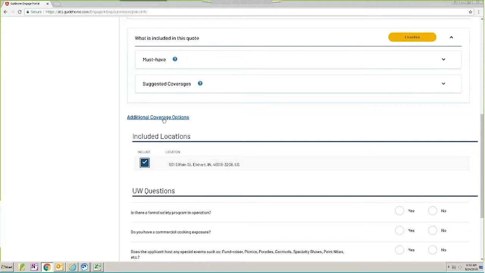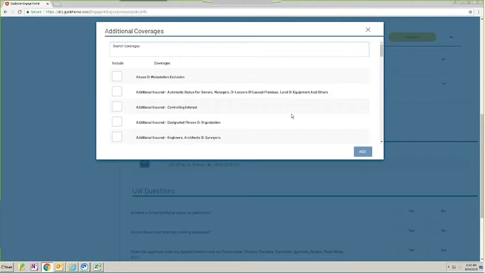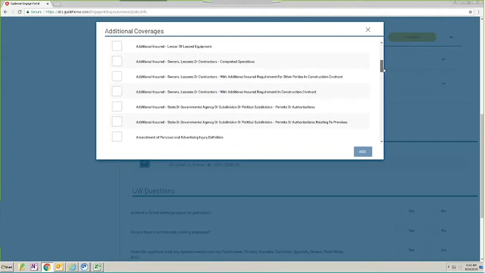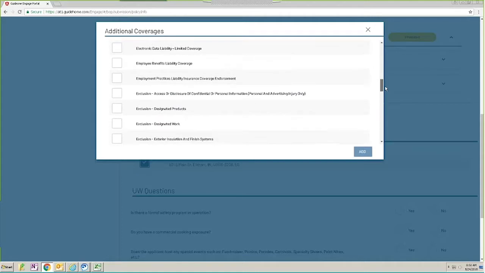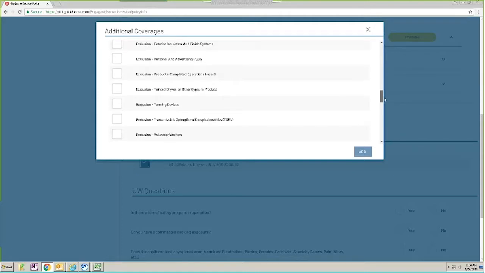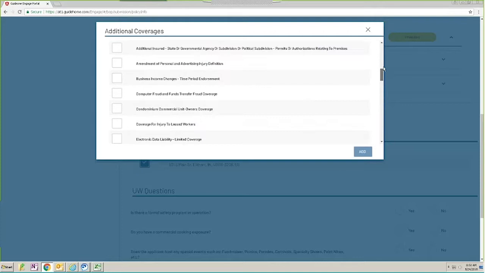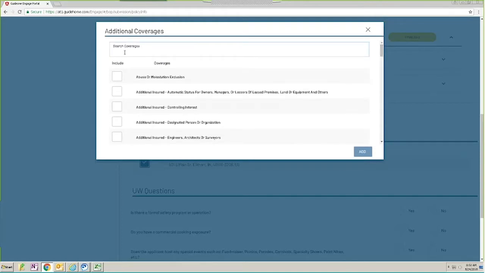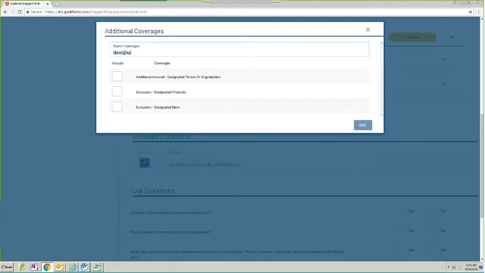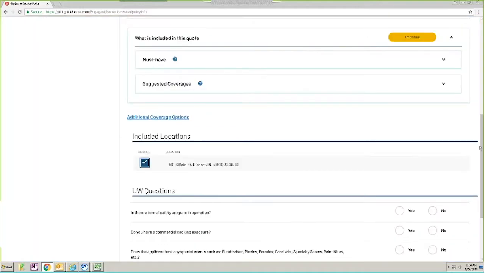It's called Additional Coverage Options. If you click on that hyperlink, this includes coverages that are electable. They're not commonly taken coverages, but you can scroll down on the right, find all of the coverages that are available in this section, and select them as you need for this particular quote. Or you can go at the top and start typing in what you think that coverage is called, and it will bring up anything that includes those letters in it. You can select them as you need and click Add. But we're not going to do that for this example. We're just going to say everything that has been selected is good.